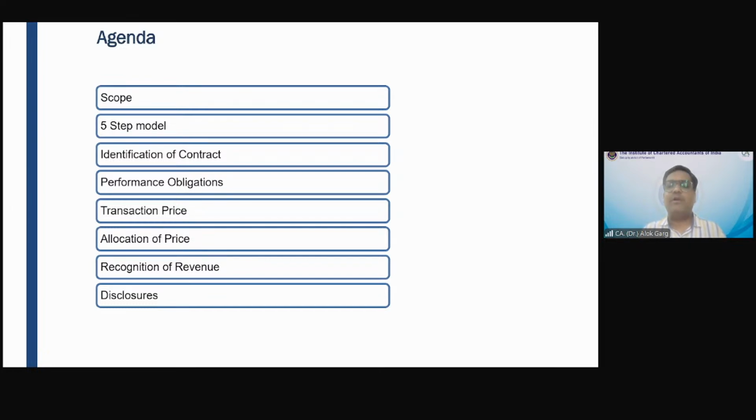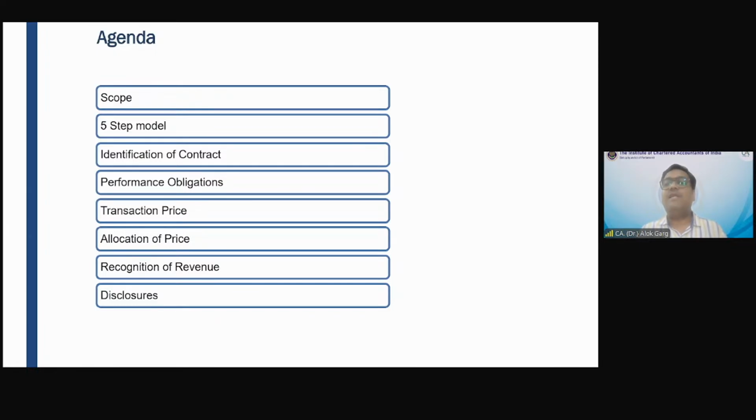What is the 5-step model? First of all, as the title suggests, this standard talks about revenue from contract with the customers. It talks about the bread and butter of the organization, the main revenue-producing activity, the revenue generated by selling goods or services, which is the ordinary activity of the company.